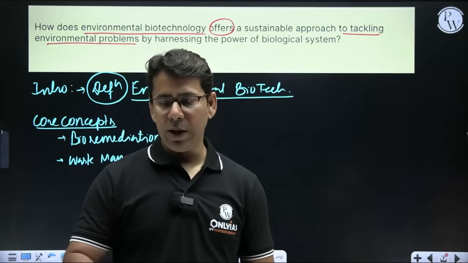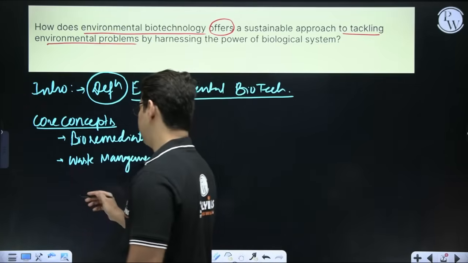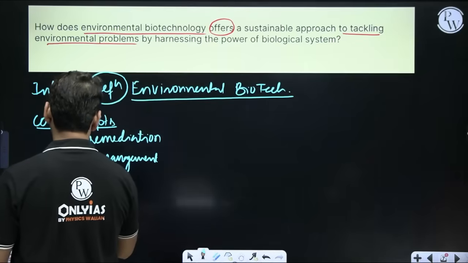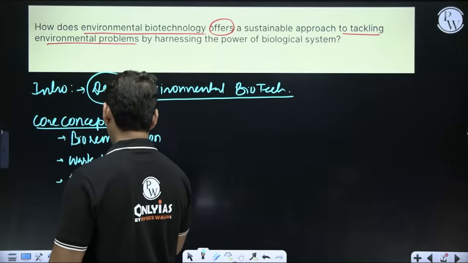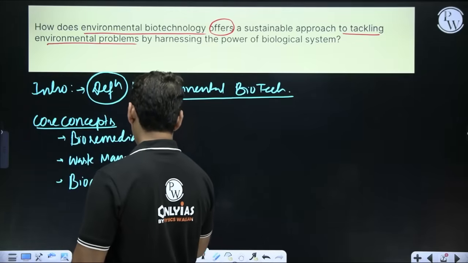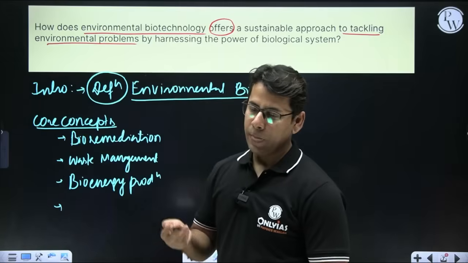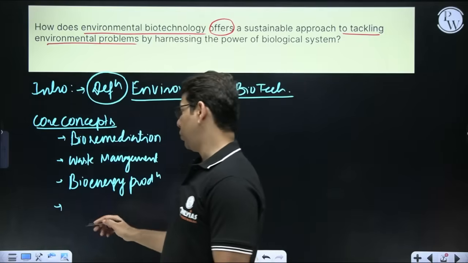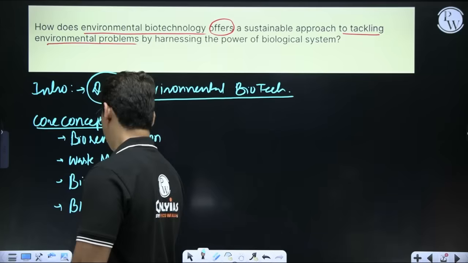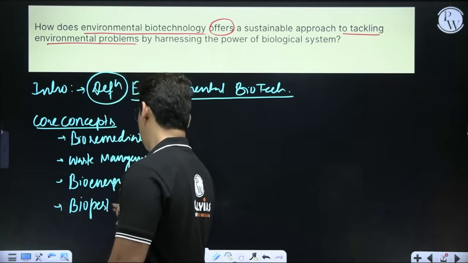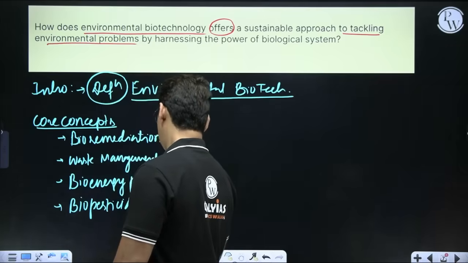Next one is bioenergy production. One more, biopesticide and biocontrol.